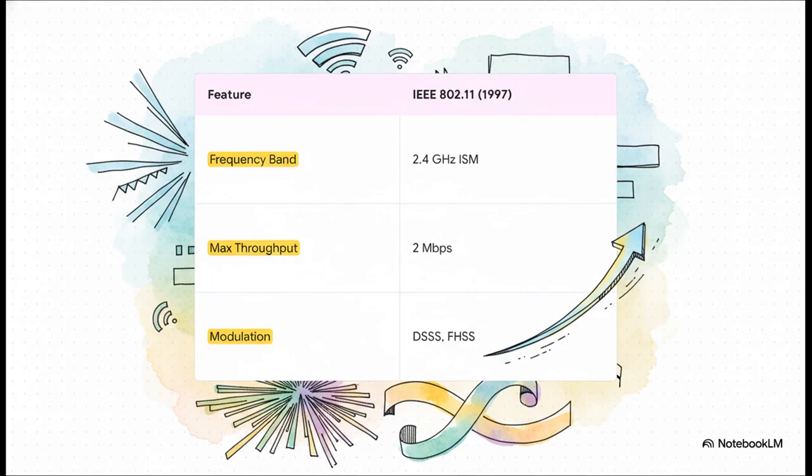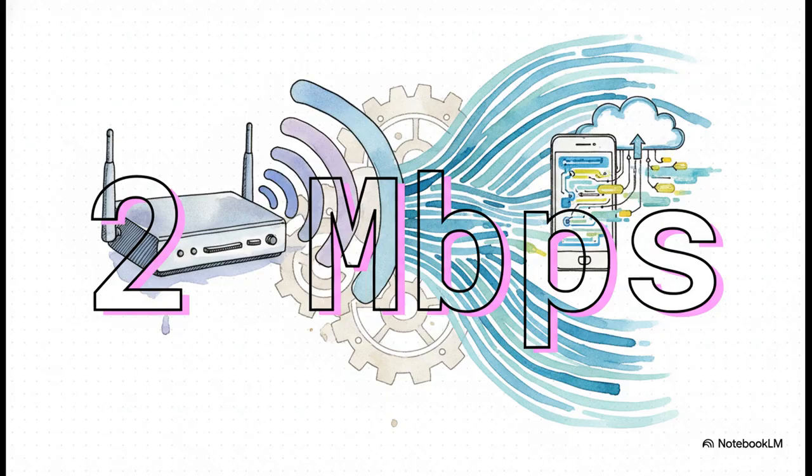And finally, the big one, the speed. 2 megabits per second. That was it. That was the absolute maximum raw data rate. It's almost funny to think about now, right? When we're streaming 4K video without even blinking. But back then, just achieving a stable, reliable wireless connection at that speed was a massive, monumental achievement.